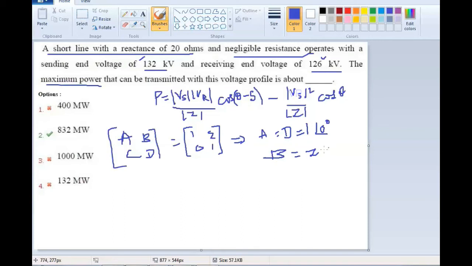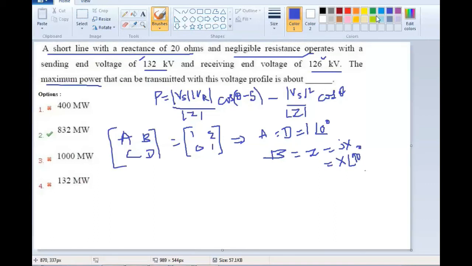We can write this as jX, or as X at an angle 90 degrees. So this X at an angle 90 degrees, which is theta here.